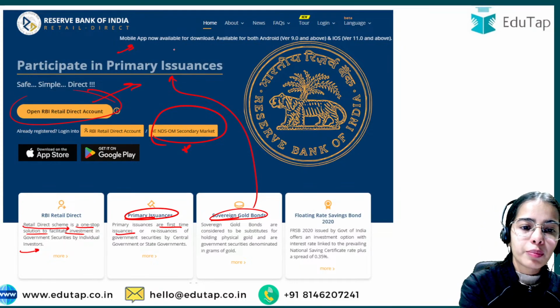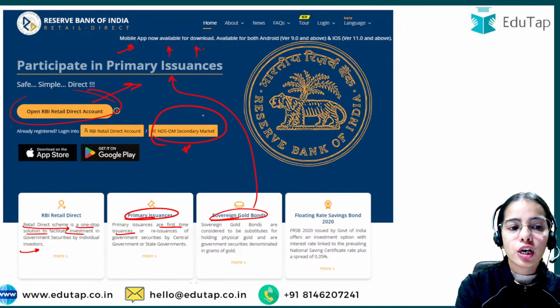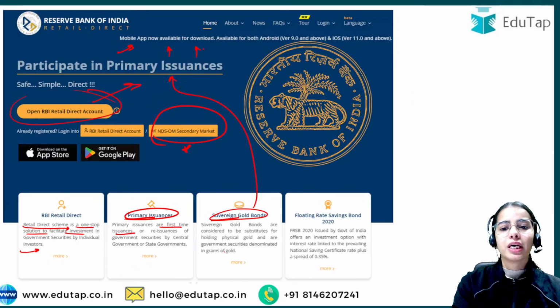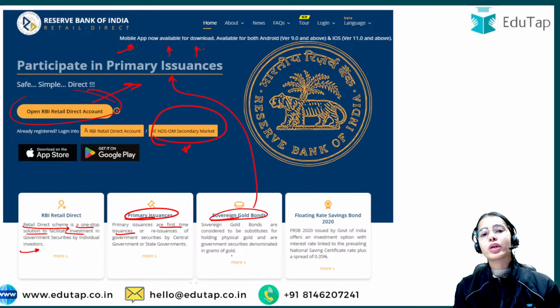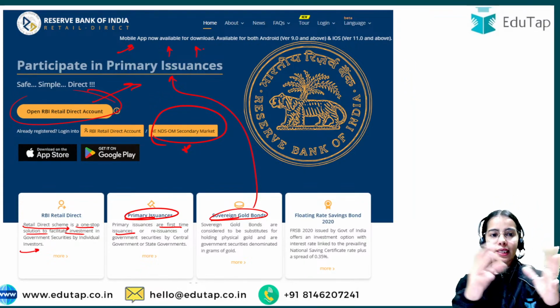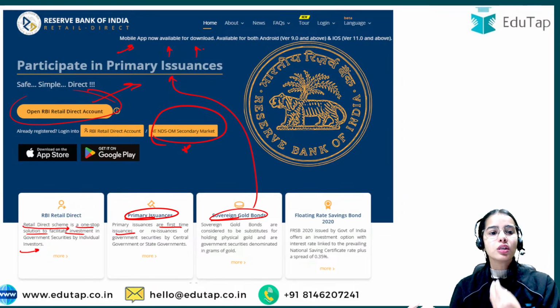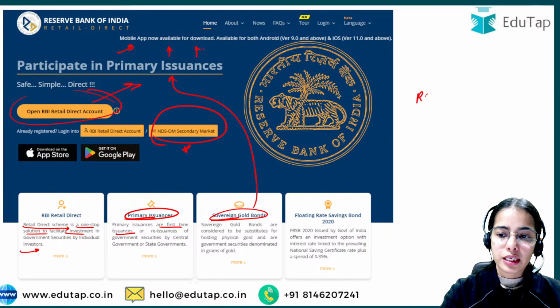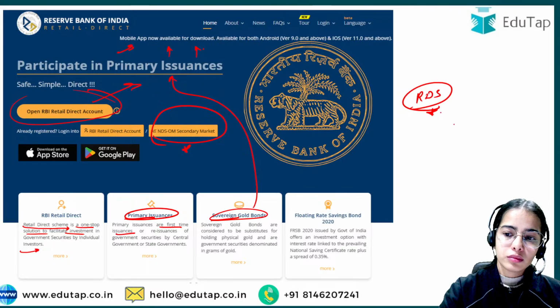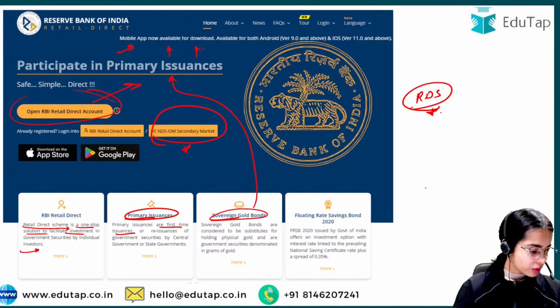Now a mobile application is also available for download for your Retail Direct scheme. A few months ago, RBI announced that other than this portal, it has also launched a mobile application for Retail Direct investors under the scheme. Any confusion anyone has till now?